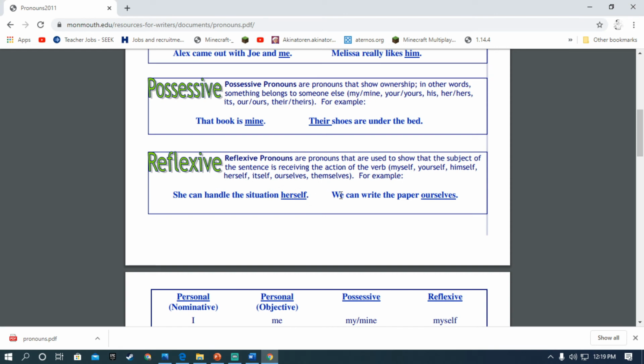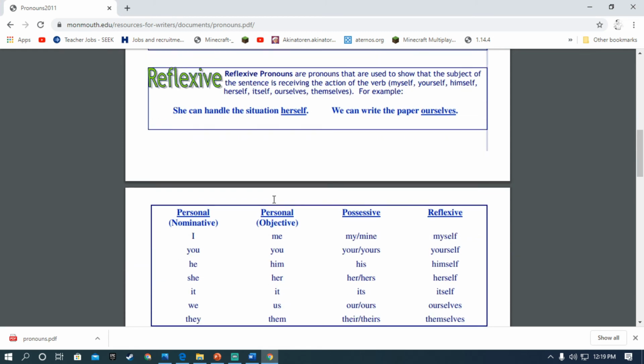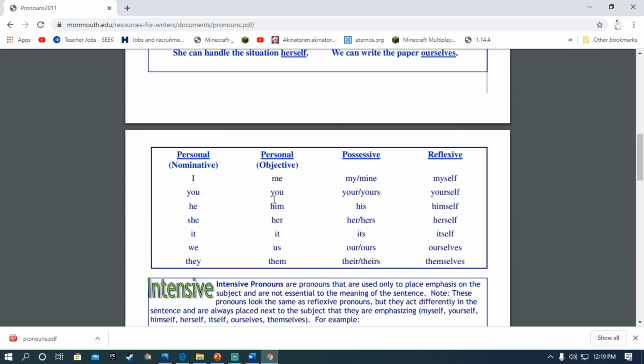Here is another example: "We can write the paper ourselves." Here we is a pronoun, a personal pronoun, right beta? And ourself is a reflexive pronoun because there is a relation between we and ourself. Here are some examples.